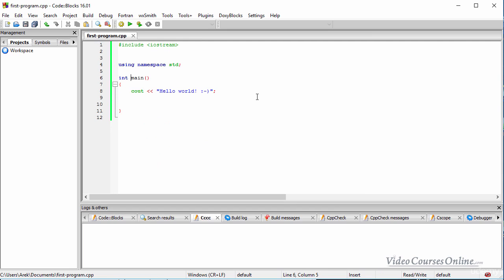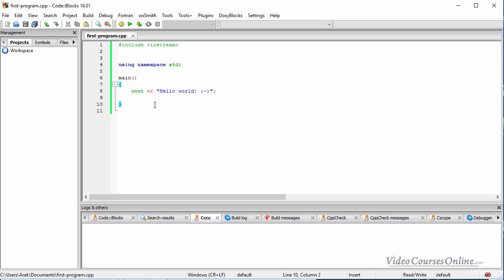Sometimes you also need to add here int and here return 0, okay? We do not need to add it here, so I will not confuse you anymore, okay? So let's just focus that this is the simplest program possible to create. I will explain every instruction very deeply in the next lesson, so do not worry.